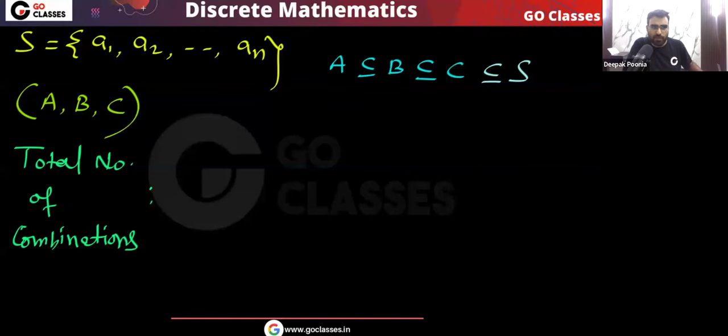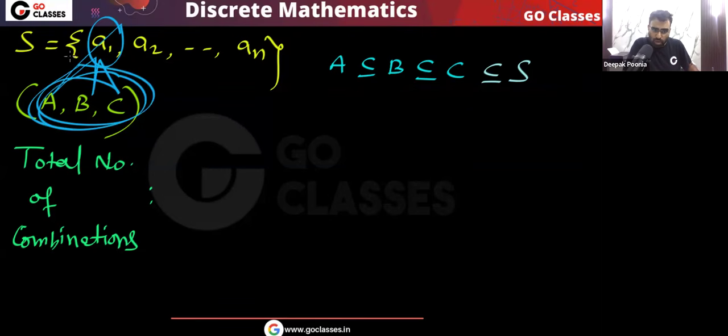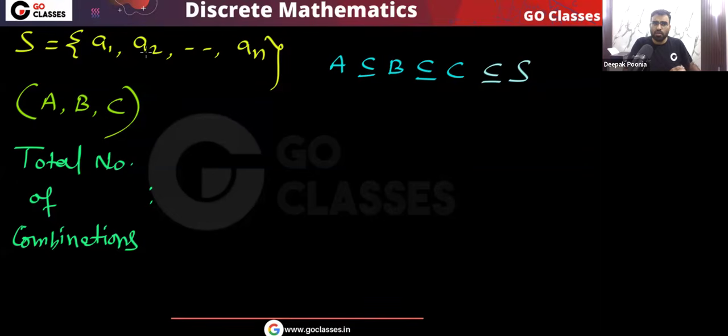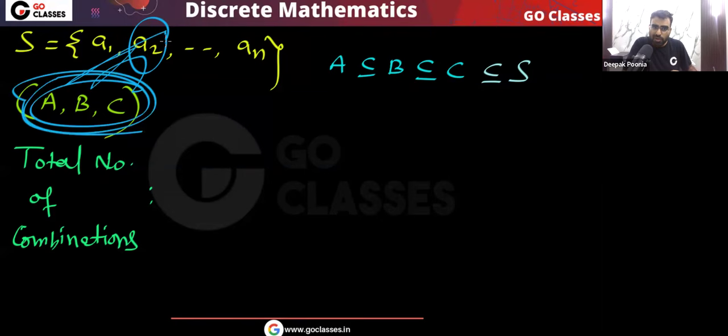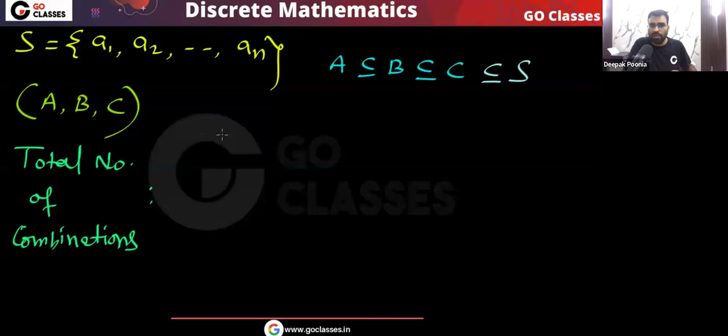Now you can see that if I want to create this type of ordered triple, this type of combination, then for every element of this set S we need to make a decision. For this element A1, I need to decide: will it go to A, to B, to C, to two of them, to none of them, to all of them? So for every element, we need to make a decision. For element A2 also, we need to decide whether it goes to A, B, C, two of them, three of them, or none of them. So basically, for every element, we need to make a decision.